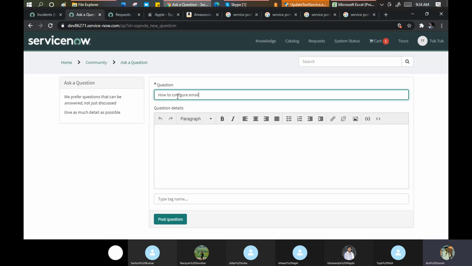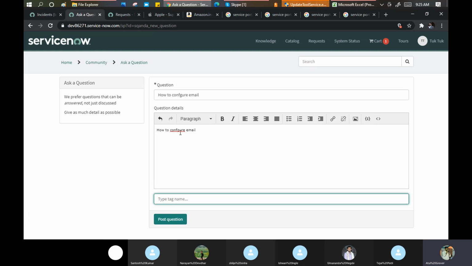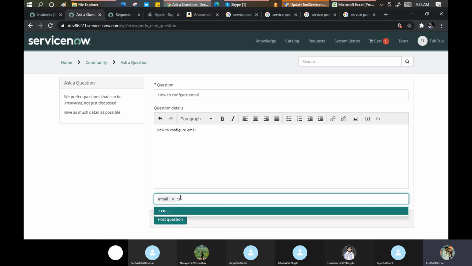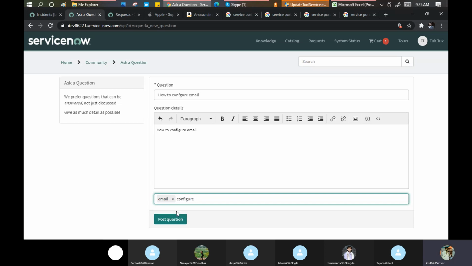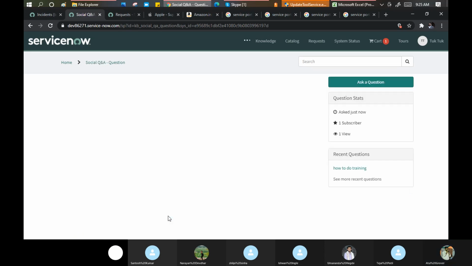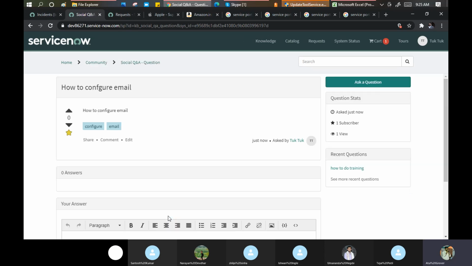How to configure email. And place a tag name so that your question comes up in the search if someone is asking. Email. Configure. Okay. Post question. I have posted my question. Nobody has answered till now.